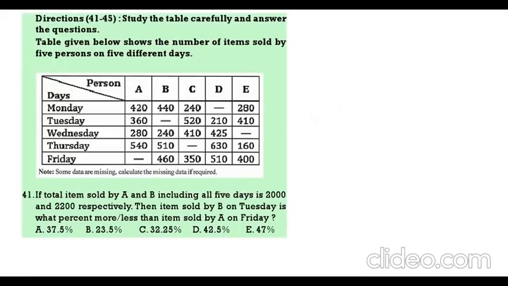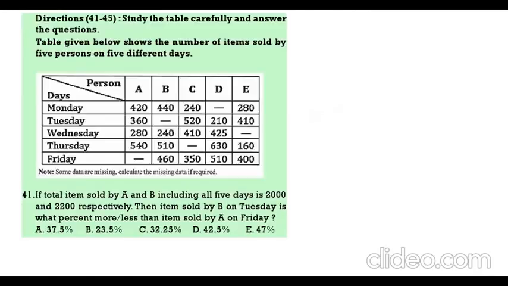Now, the table given shows the number of items sold by 5 persons on 5 different days: Monday, Tuesday, Wednesday, Thursday, Friday. These are the days given. First question. If the total number of items sold by A and B, including 5 days, is 2000 and 2200 respectively, then B on Tuesday is what percent more or less than A on Friday?